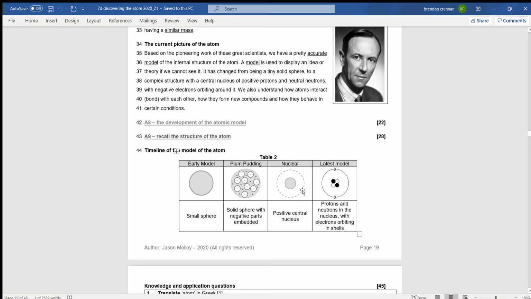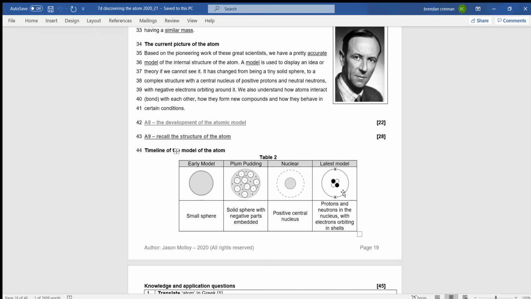Then Ernest Rutherford's discoveries led to the nuclear model, which said that the protons were in the center of the atom in the area called the nucleus, and outside, a long way away, were electrons, which meant that the atom was mostly empty space. And then our latest model of the atom has the nucleus containing protons and neutrons, which contain pretty much all the mass, and some distance outside, orbiting around, are different rings or levels or shells of electrons which spin around.